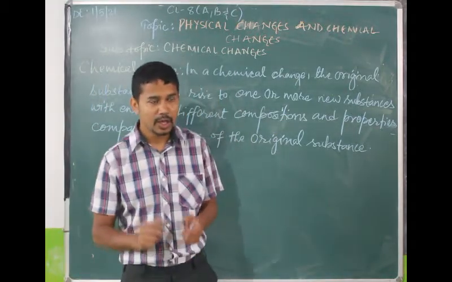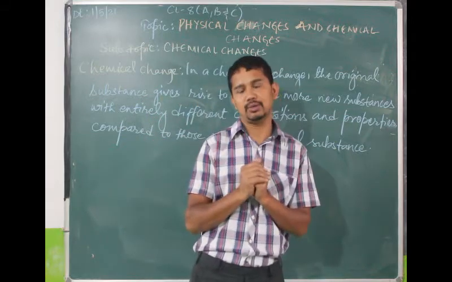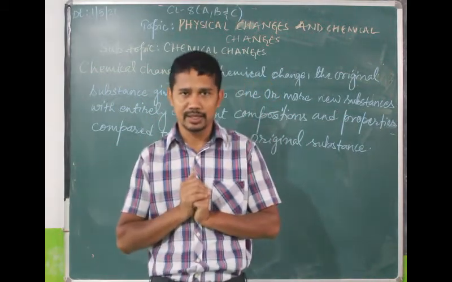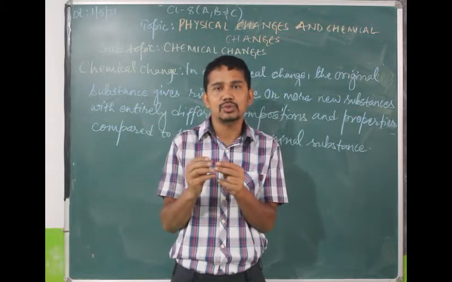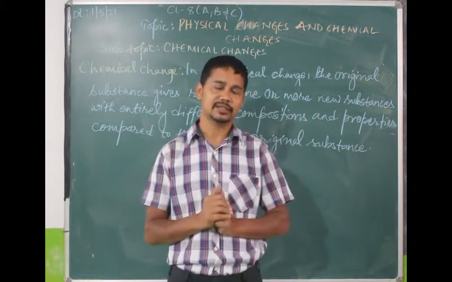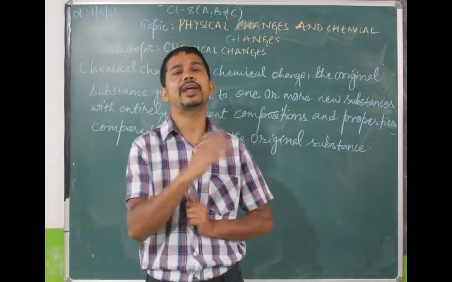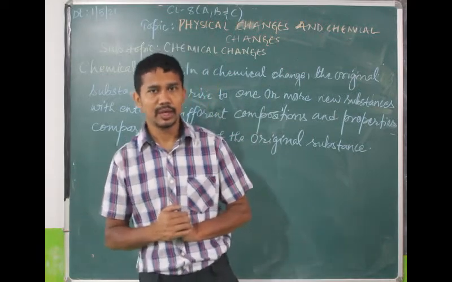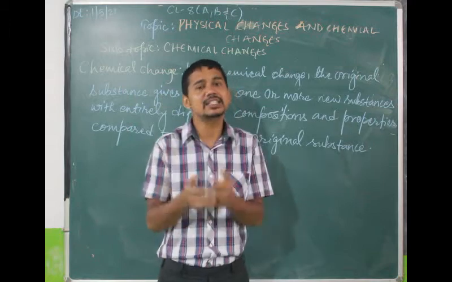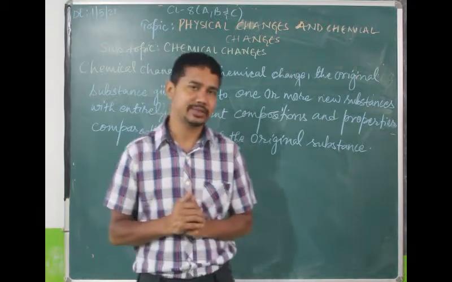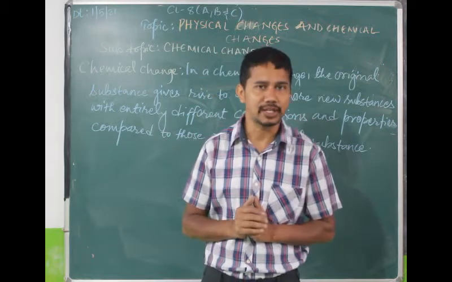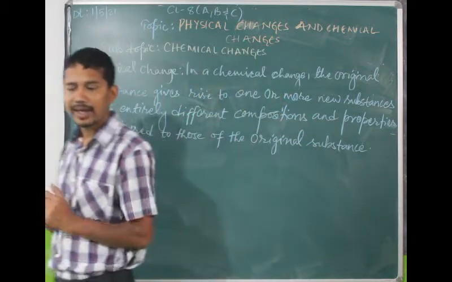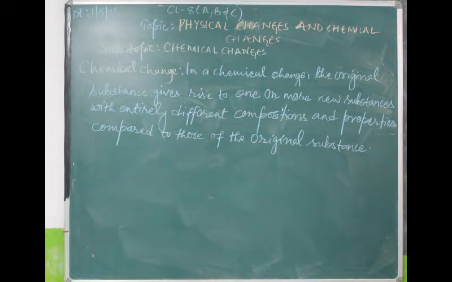That means when a substance gives rise to two or more new substances with entirely different properties, we can say the change is a chemical change.